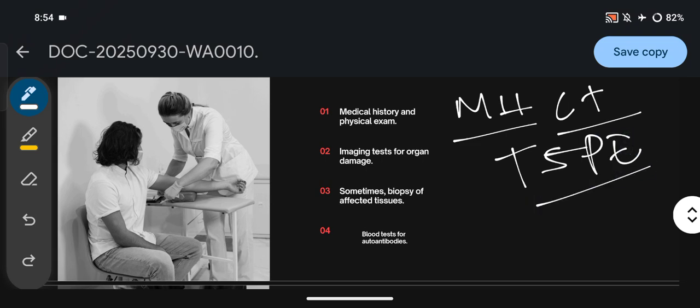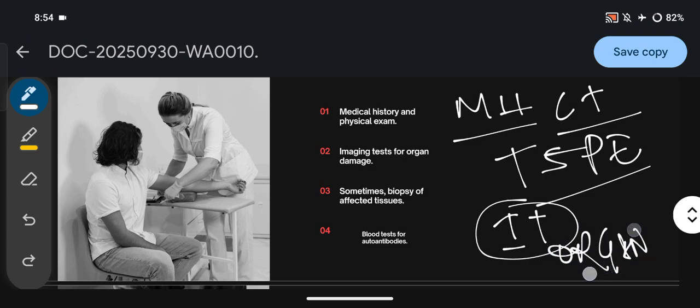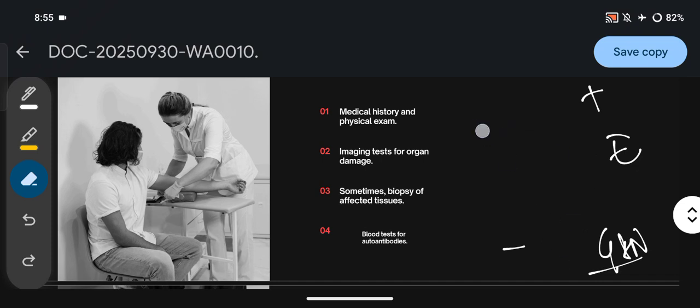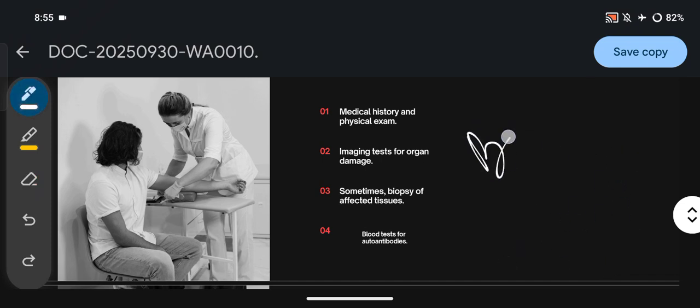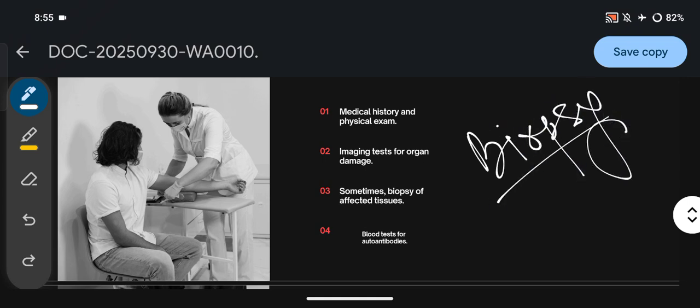Then we go for imaging tests. If we suspect any organ damage, we do the imaging test to confirm it. Sometimes we need a biopsy if we find any risk for cancer or malignancy.